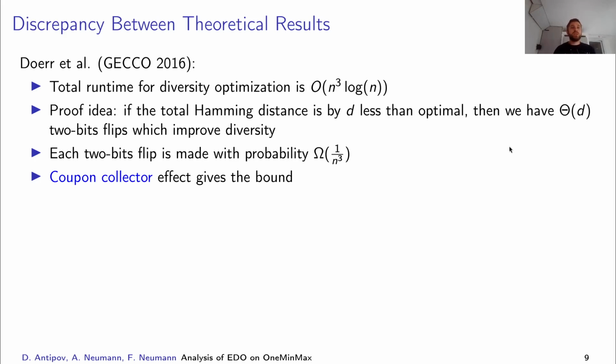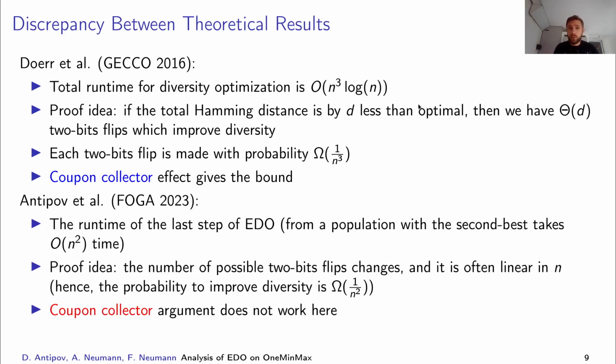Previously there was a discrepancy between theoretical results, which haven't been covered so far. Namely, in 2016 it was shown that the total runtime of diversity optimization is n cubed log n, and the main proof idea was that when we are at distance d from the optimal, when our diversity measure is d less than optimal, then we have something like d 2-bit flips which we can make to improve the diversity, and each such flip is made with probability 1 over n cubed, and the coupon collector effect yields this bound.